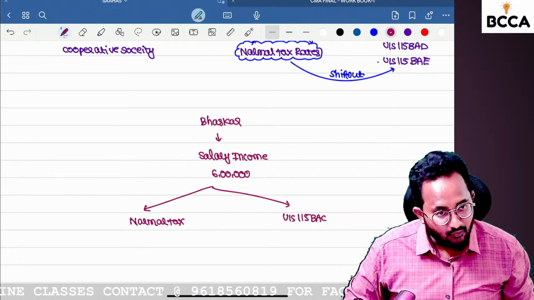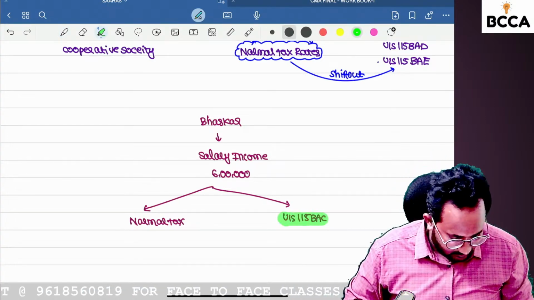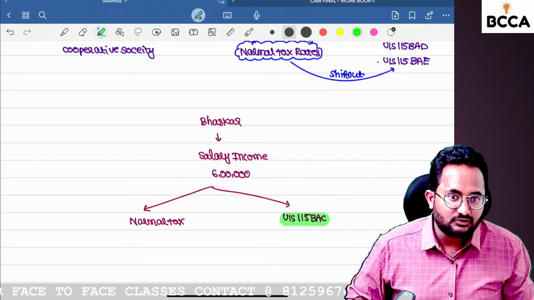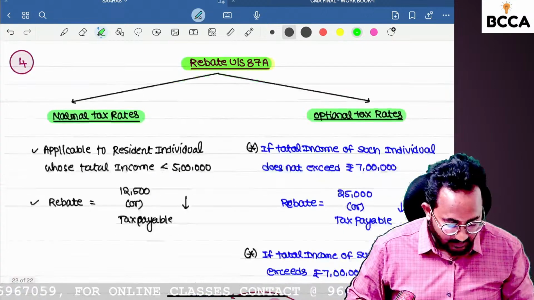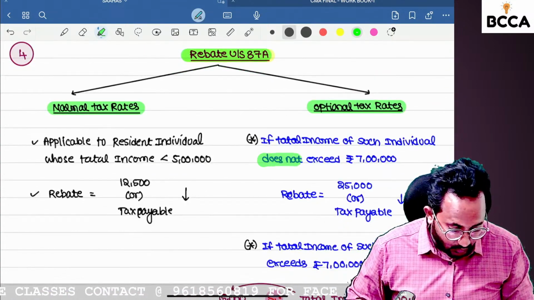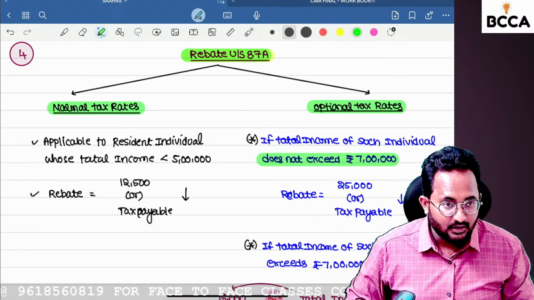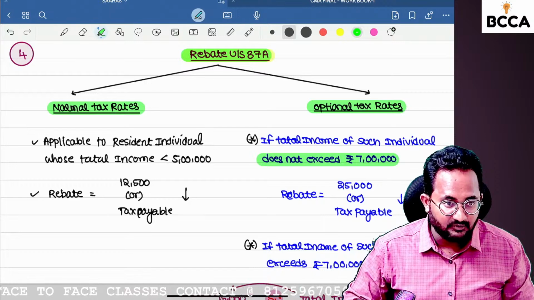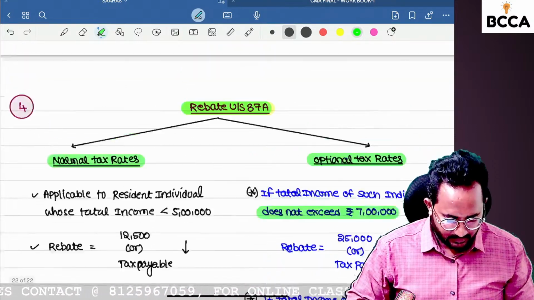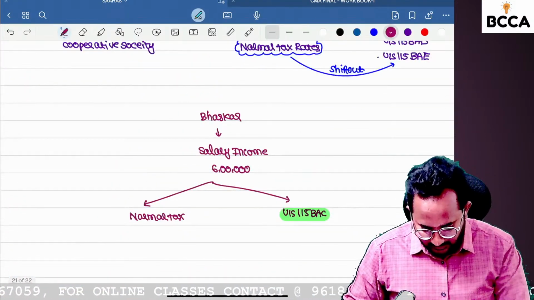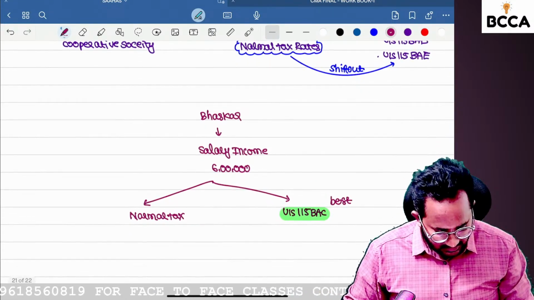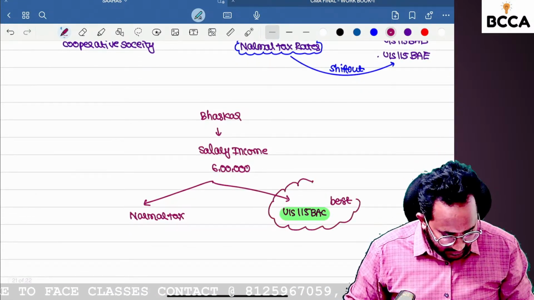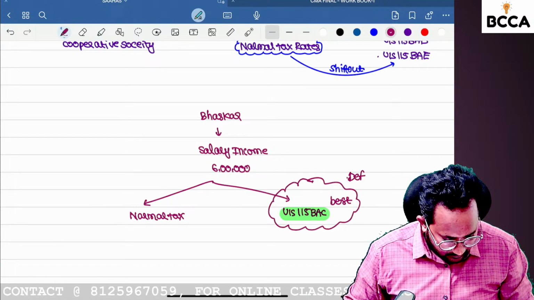115BAC is the best. Why? Up to 7 lakh there is no tax liability, because they have given that if your total income does not exceed 7 lakh, the tax payable, up to 25,000, will be eligible for rebate. That is best for me. That's why they have given this as the default.